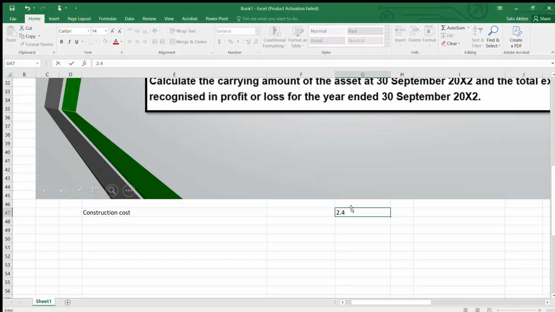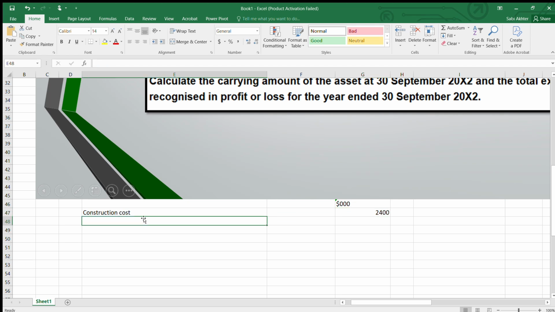So we'll drop the 3 zeros, so it would be 2400. That's what the format says. Done. Now we have to do the capitalization of the borrowing cost.